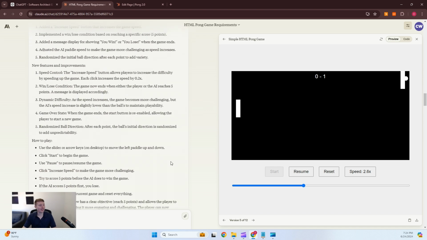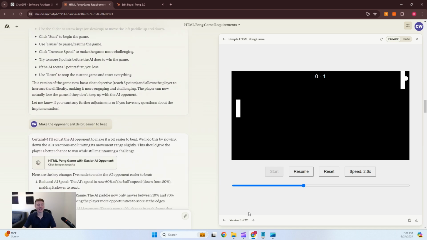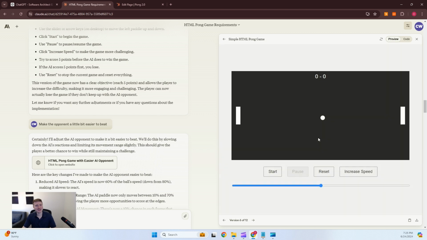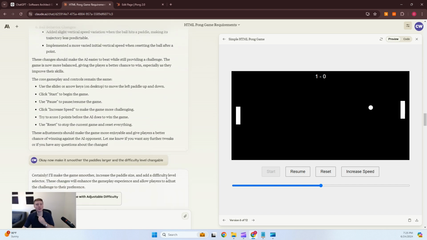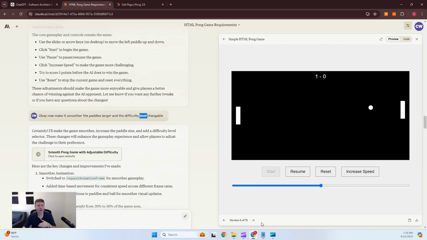So then we're going to go ahead and move on down: make the opponent a little bit easier to beat, because obviously if he's just going to hold on to the Pong ball, you can't win. All right, so make him a little easier to beat. All right, now he's too easy to beat. So you can just be really general about your feedback, and it's just going to go ahead and give it to you. Okay, now make it smoother. The paddle's larger. The level of difficulty changeable. Got it. Not sure if this really did anything.